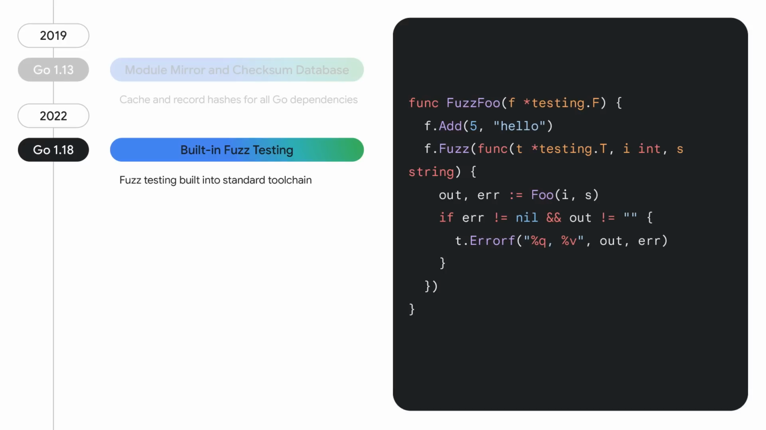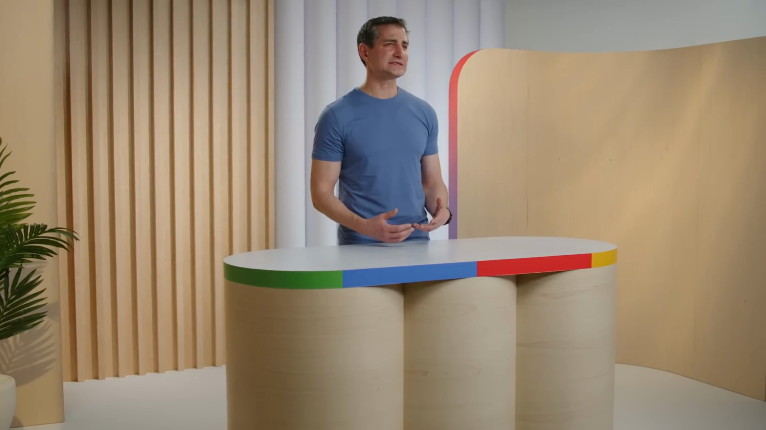Then, in Go 1.18, we introduced built-in fuzz testing, the first major programming language with native fuzz testing built into and integrated with its standard toolchain. You can think of fuzzing as a form of automated testing that intelligently manipulates inputs to your program to flesh out bugs, especially security vulnerabilities.